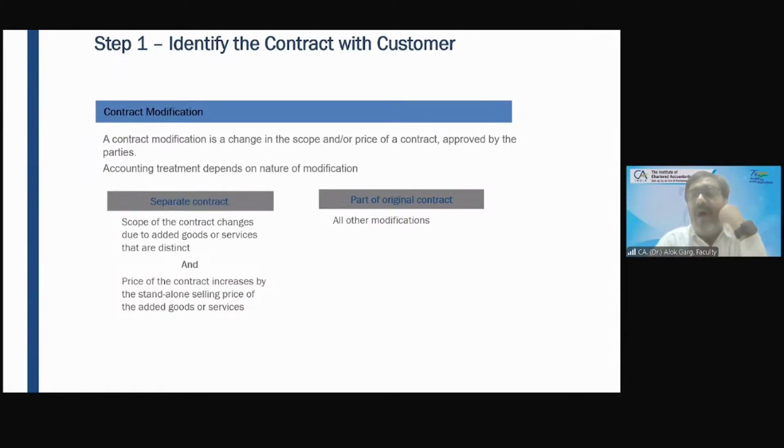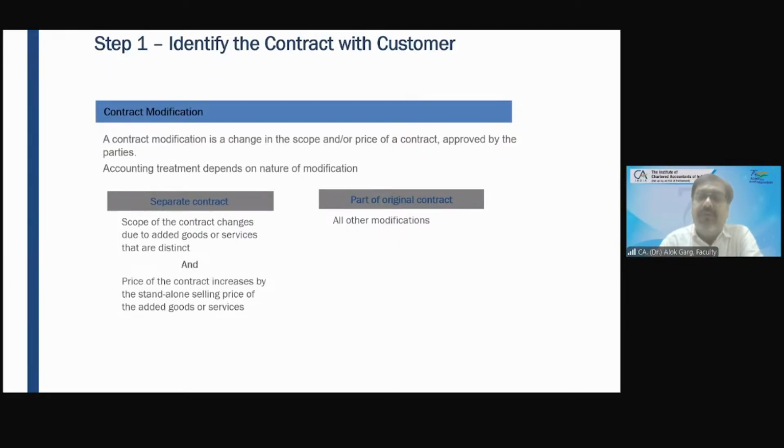So friends, how to account for the contract modification? Whenever there is a change in the scope or a change in the price, whether we will consider it as a separate contract or we will consider it as a modification in the existing contract. Means whether I will revise my accounting, or I will consider that change in the scope, the new scope, as a new contract, as a separate contract. Correct? So how to treat the contract modification?